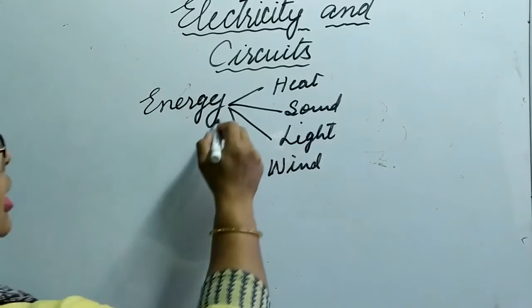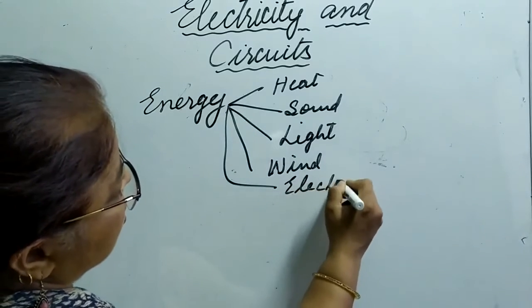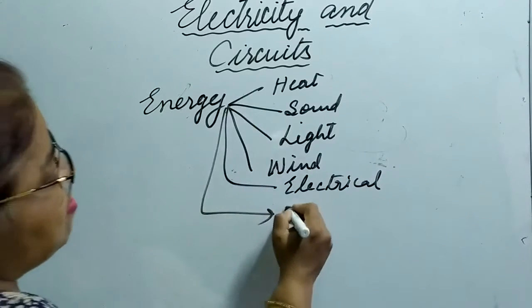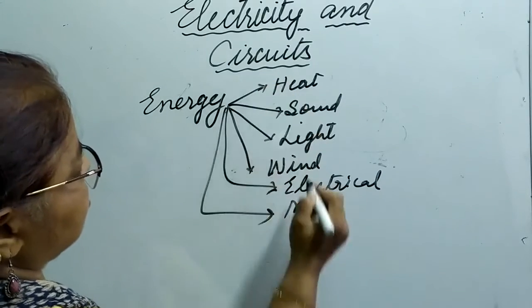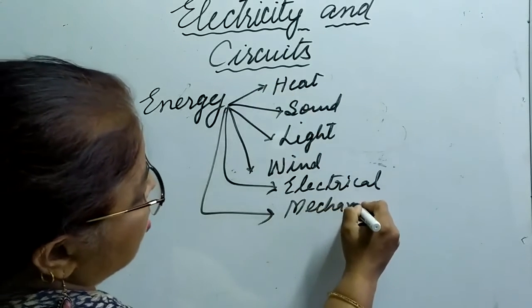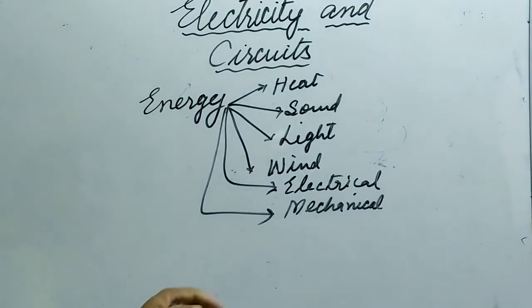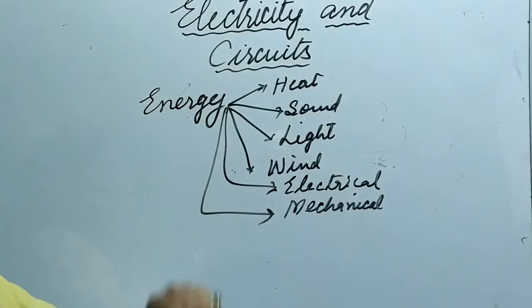Okay, it can be electricity or electrical energy. It can be mechanical energy, which helps in running the machines, and many more. Okay, so these are the different forms of energy.